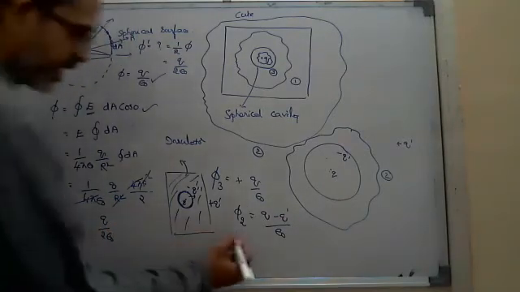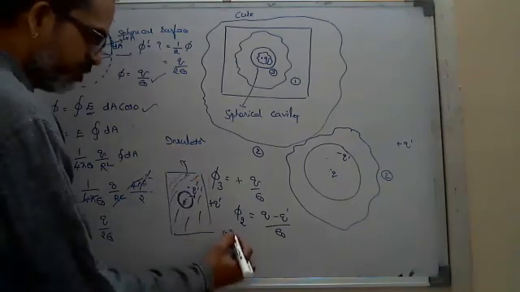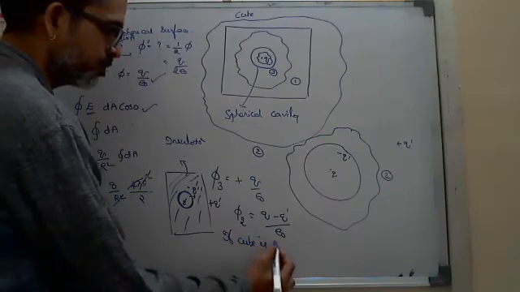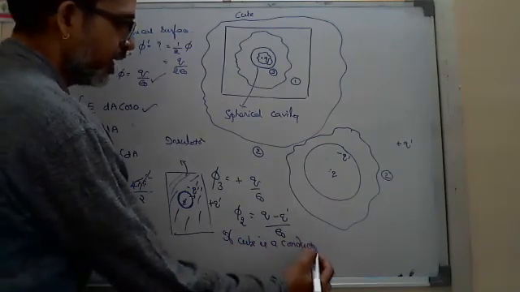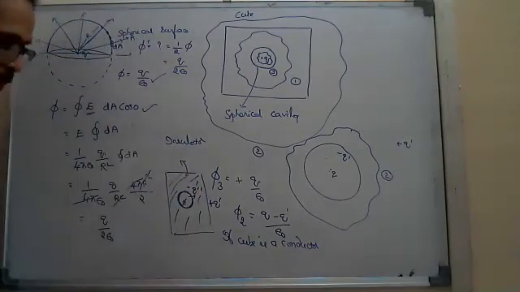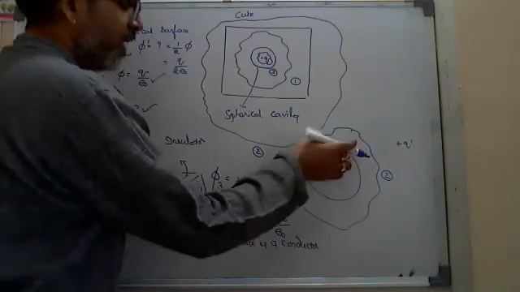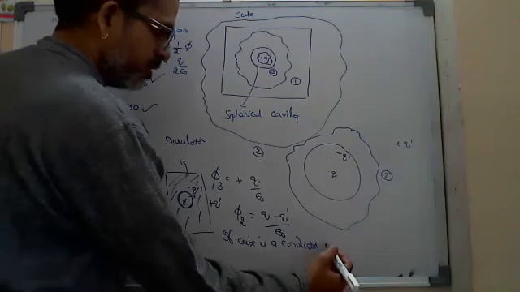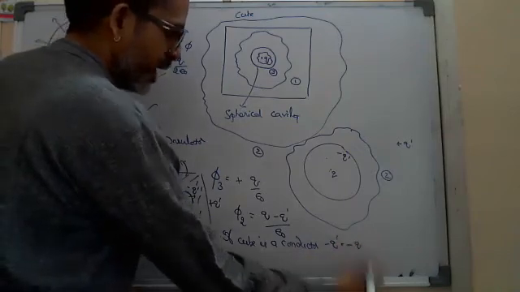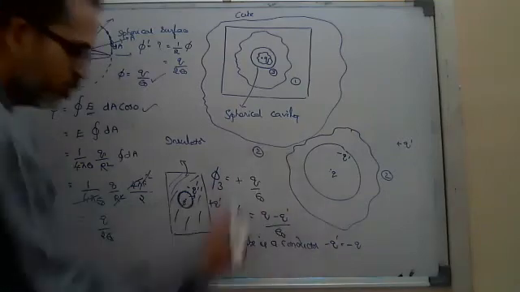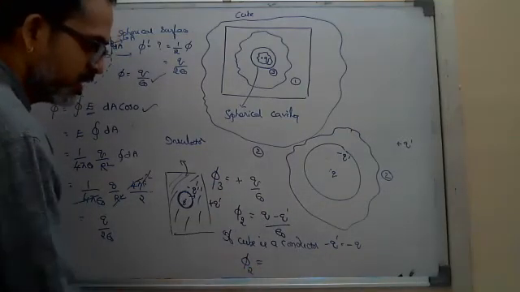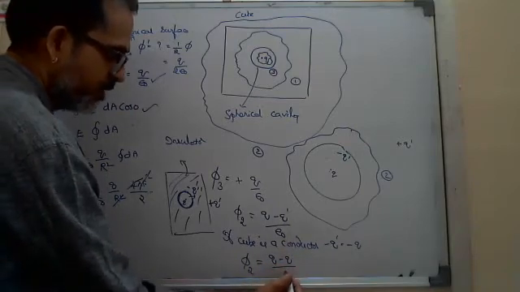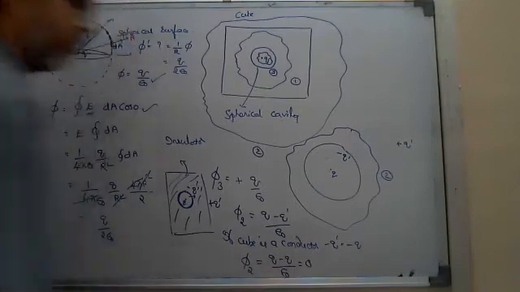Okay, if it is a conductor, okay, not insulator. If it is a conductor, means the cube is a conductor. Then what I told, same amount of charge will be induced. If it is 2 coulombs, minus 2 coulombs will be induced. Means if it is q, that should be minus q. Then minus q dash should be equals to minus q. Then the flux input to the second surface, you have to say that is equals to q plus minus q dash, that is minus q, divided by epsilon naught, that should be 0.